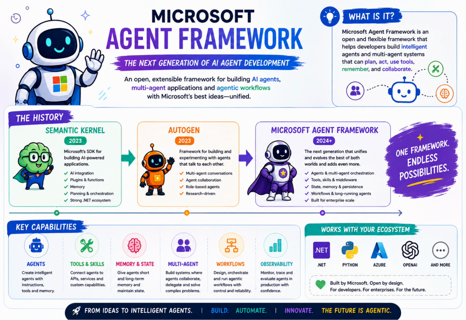It combines AutoGen's agent abstractions and multi-agent patterns with Semantic Kernel's enterprise-oriented capabilities and adds workflows and newer state management capabilities. So the idea is now one framework for building AI agents, multi-agent systems, tools, and skills, memory and state, workflows, observability, and applications that can grow from a simple prototype into something much more substantial.